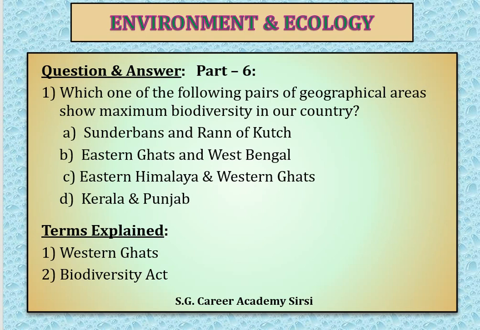The important features of this Biodiversity Act are: it consists of 12 chapters and 65 sections, a very lengthy act. It provides definitions of certain terms used in biodiversity, and it regulates access to biological diversity. Under this act, you can form a biodiversity authority, a state biodiversity board, and biodiversity management committees at the state level or Gram Panchayat level.